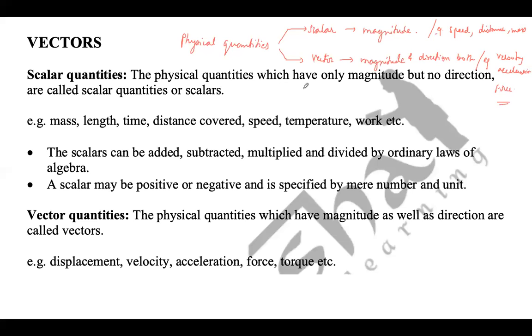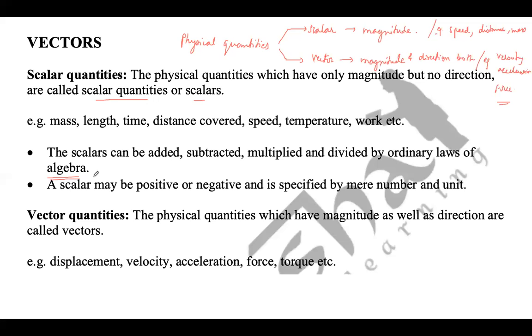So the physical quantities which have only magnitude but no direction are called scalar quantities or scalars. Okay, and examples are mass, length, time, distance covered, speed, temperature, work, etc. The scalars can be added, subtracted, multiplied, and divided by ordinary laws of algebra.